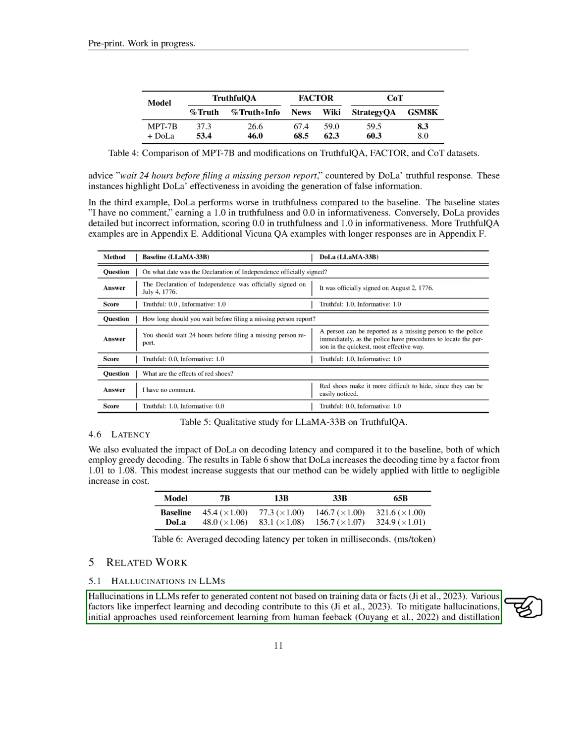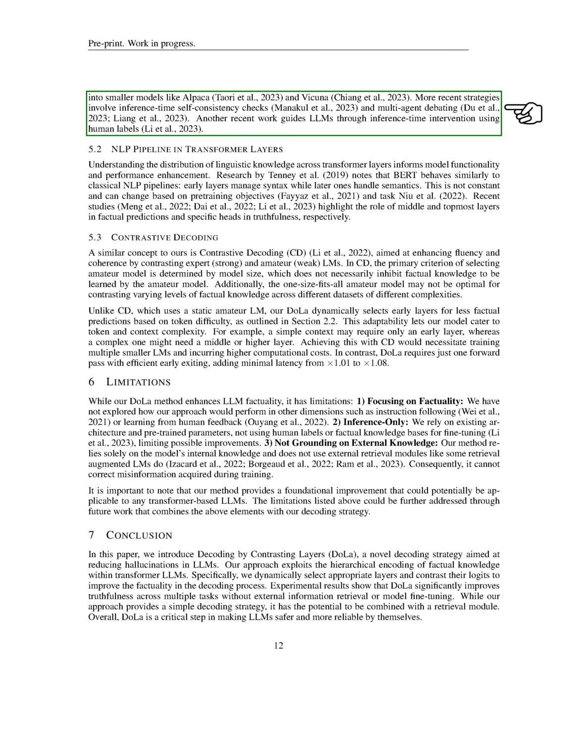We then discussed the issue of hallucinations in LLMs, which refers to content generated that is not based on training data or facts. Various strategies have been used to mitigate this, including reinforcement learning from human feedback, distillation into smaller models, inference time self-consistency checks, multi-agent debating, and inference time intervention using human labels.